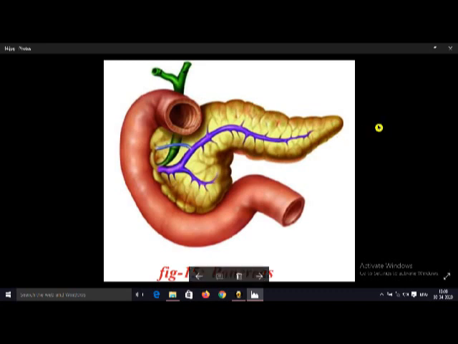So, this pancreas releases a hormone called insulin. Besides insulin, it also releases another hormone that is called glucagon. The glucagon hormone actually increases the levels of glucose in our body. So, glucagon is not that important, and insulin is very important. Insulin is released by the pancreas. It controls the levels of glucose in our body. And deficiency of insulin, that means if insulin is not released, a disease occurs, that's called diabetes mellitus or sugar.